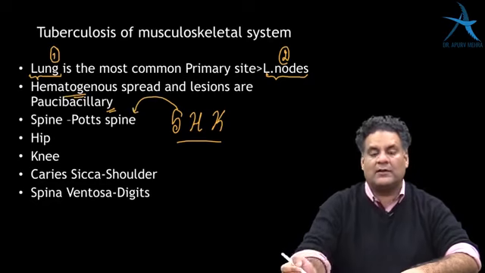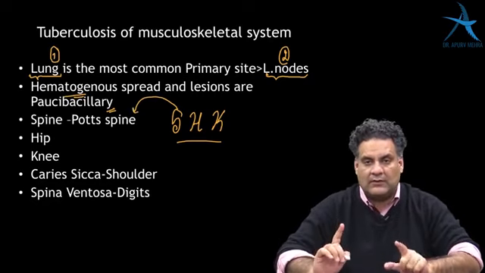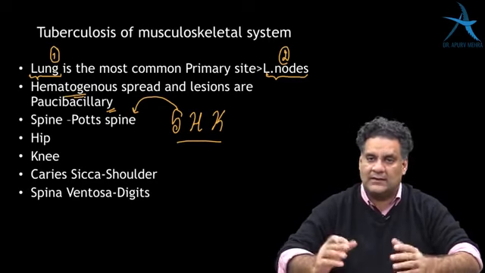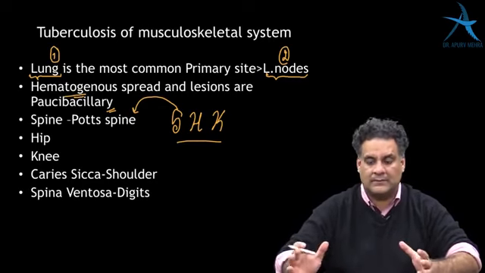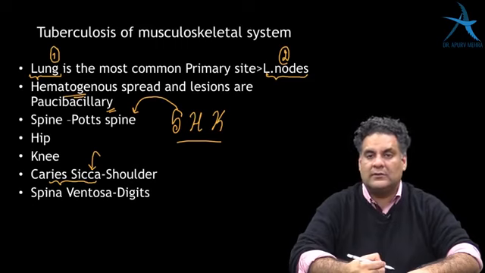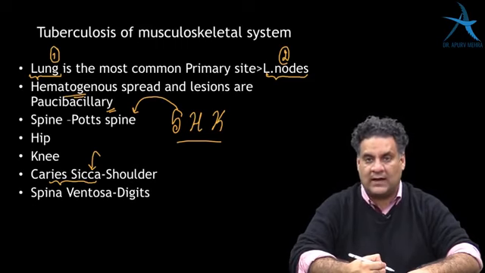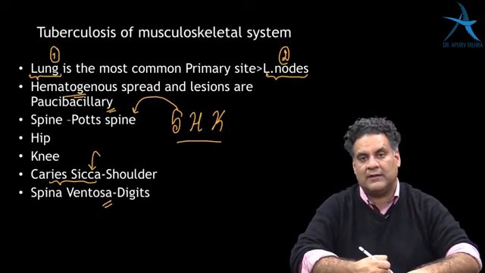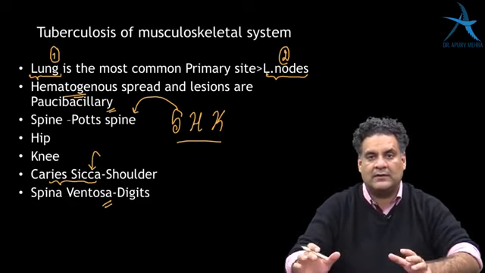TB spine is also called Pott's spine because he was the first man who described this disease, Pott's spine. Tuberculosis of the shoulder is dry, there is no effusion, so it has been labeled as caries sicca. And tuberculosis of finger has a name called spina ventosa. Very, very important point.